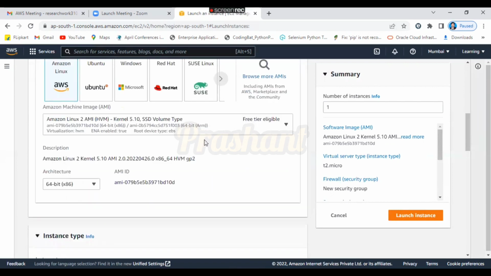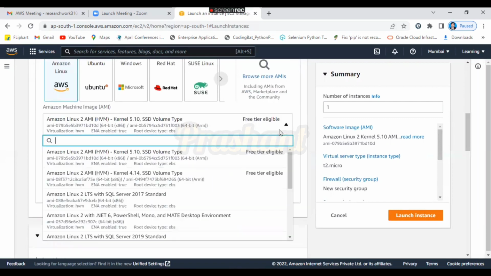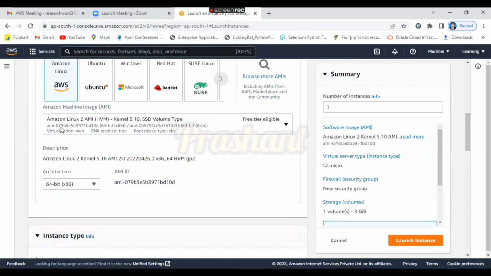Scroll down. Our target is to select the free tier eligible. There are n number of free tier eligible images available, so I am selecting this one. This is the Amazon Linux machine, which is the SSD machine. Which type of operating system do you want? 64-bit. So we have selected this 64, and that's why it shows the architecture is 64-bit.